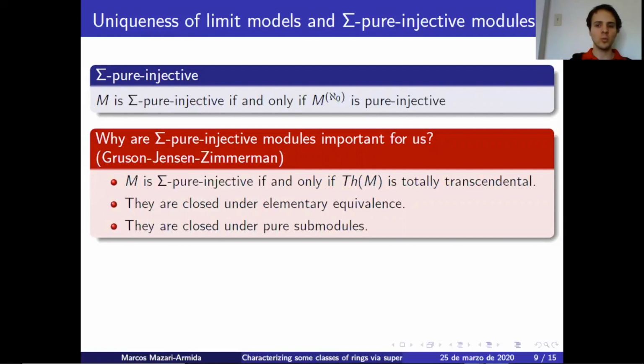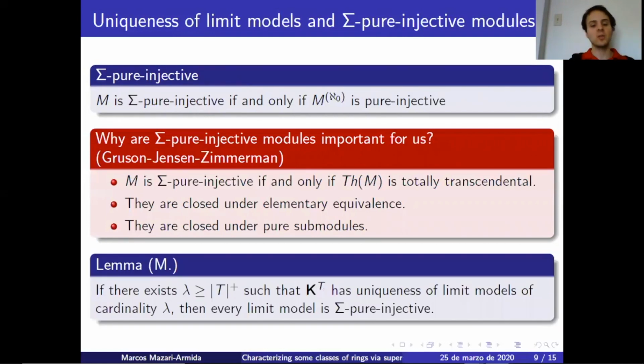And moreover, we know that long limit models are pure injective modules. We know what the first limit model looks like for a fixed lambda. So what can we say about limit models if we assume uniqueness of limit models in some cardinal? If there exists a lambda greater or equal to T plus such that KT has uniqueness of limit models with cardinality lambda, then we can show that every limit model is actually a sigma pure injective model. And this will be very important. We will use this to prove many equivalences of superstability for the classes we're studying.